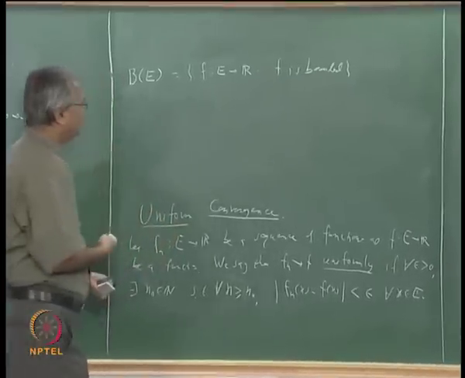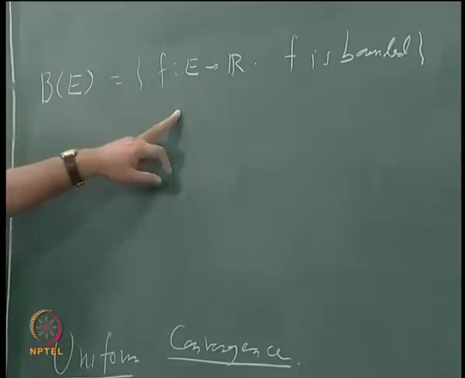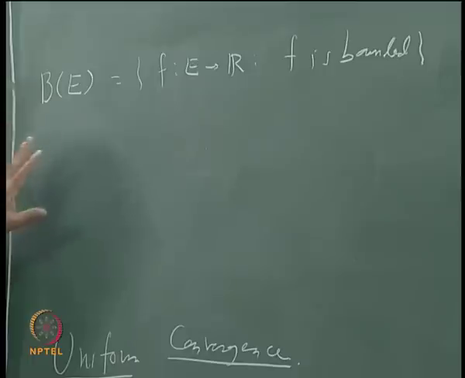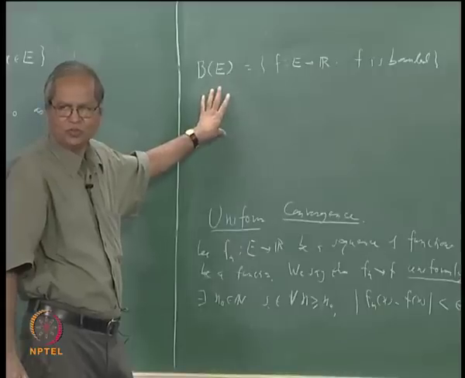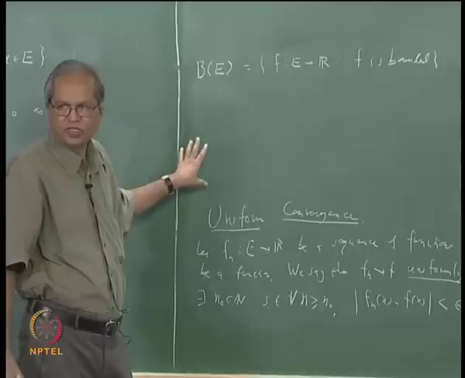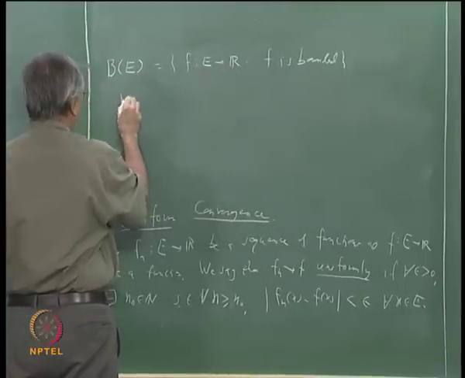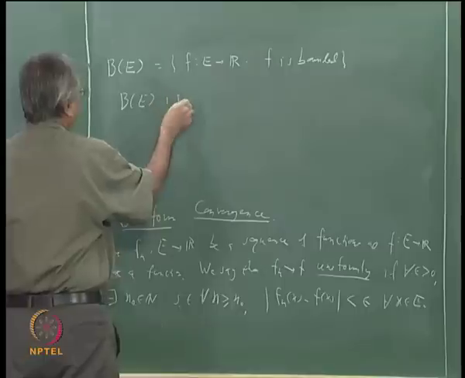Now there are several properties of this set B of E. It is a set of functions, defined on the same set E, and all that we are assuming is that each of these functions is bounded. Now let us view this set from the point of view of some properties of linear algebra. Is this a vector space? In fact this is a well known example of a vector space, because all that you need to check is that if f and g are bounded, f plus g is bounded, alpha times f is bounded, etc. So since all functions are going to R, B of E is a real vector space.